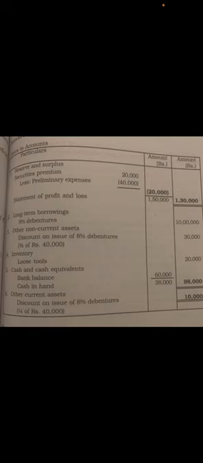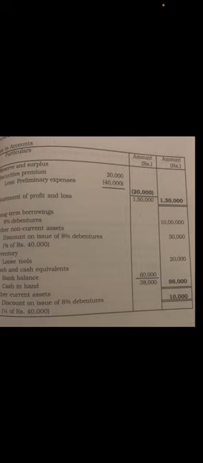So first part, equity and liabilities. Under that, shareholders' funds, note number. You have to see the note here, and according to the note you have to give the number. Note number 1, 50 lakhs. This comes under shareholders' funds. So under shareholders' funds you have share capital. Next is reserve and surplus. How much is the reserve and surplus here? 1,30,000. Next is non-current liabilities.